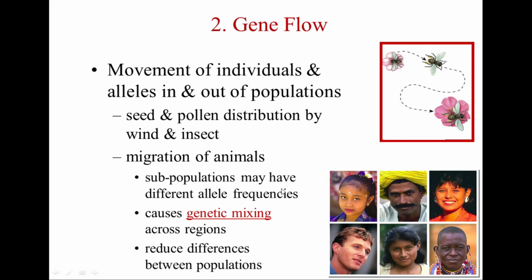Now, subpopulations may have different allele frequencies. That is caused by genetic mixing across the region, so it reduces differences between populations. For an example, take this picture. You can see this is Homo sapiens sapiens. They have different appearances, different populations in different regions. So that means the genes are flowing from one region to another.